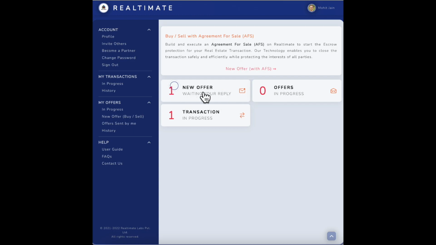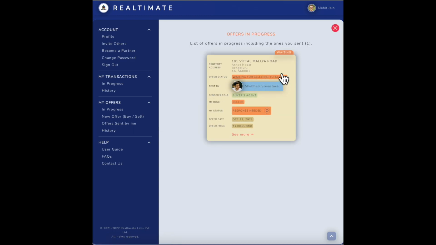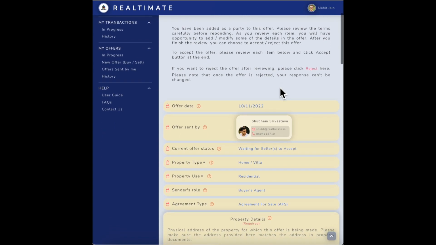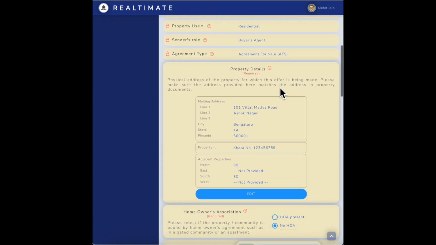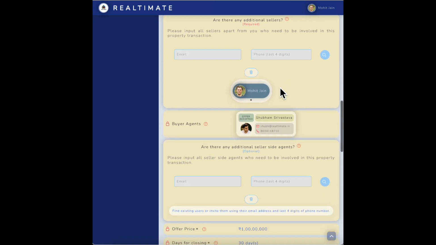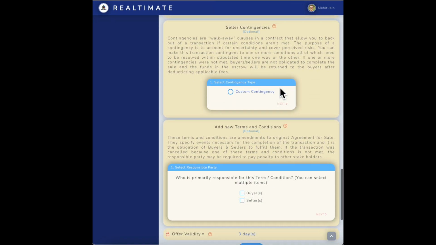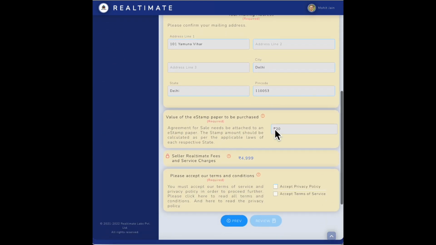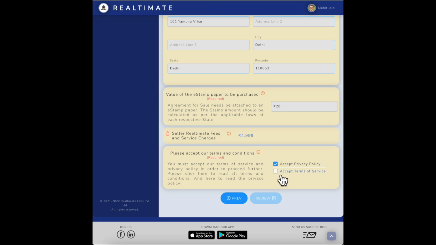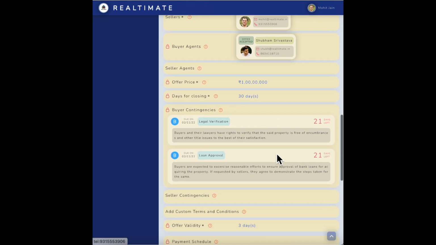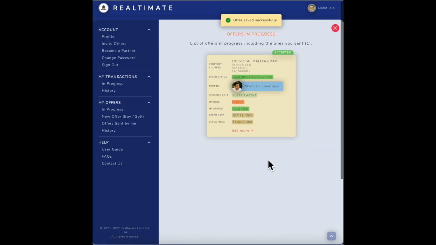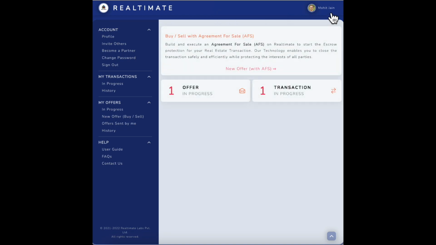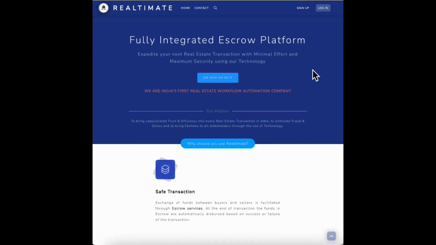And as soon as I log in, I can see that there's an offer waiting for me, and I'm the seller. I can do the exact same thing that the buyer did of reviewing the offer, and I'm just going to pretend that everything is good here. And if I wanted to add another person like the seller's wife, he could easily add the person and accept the offer. All right, so now everyone has accepted the offer, and this ends the offer process, and I will move on to stage two, which will be the agreement for sale and the escrow stage.